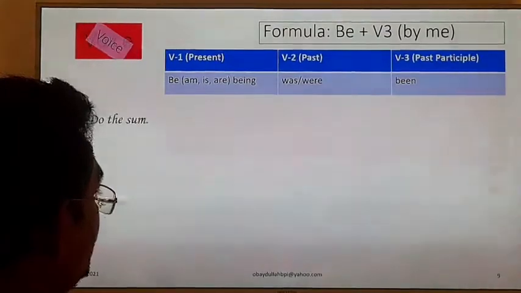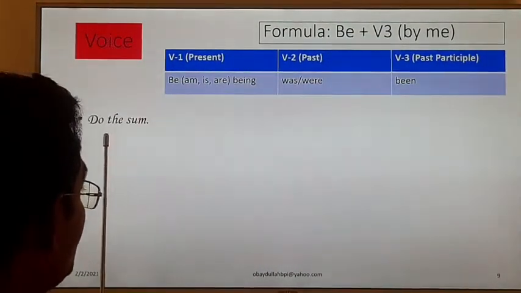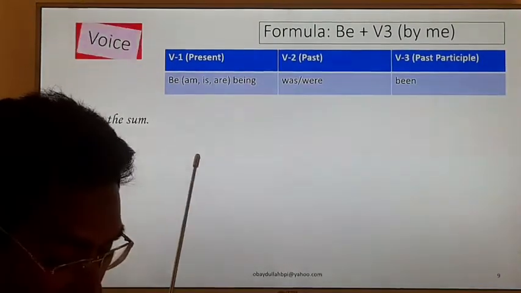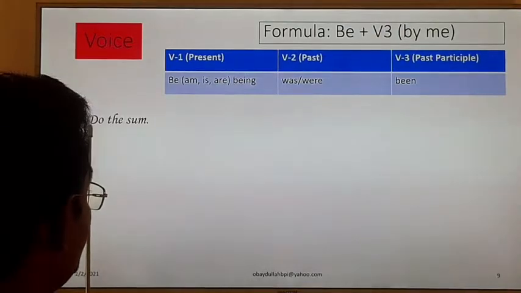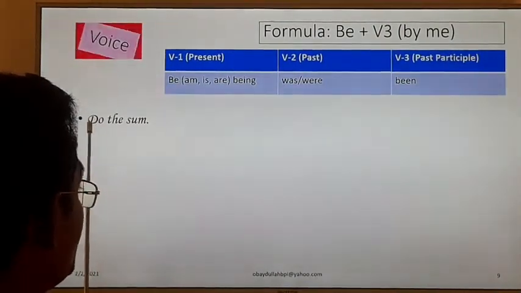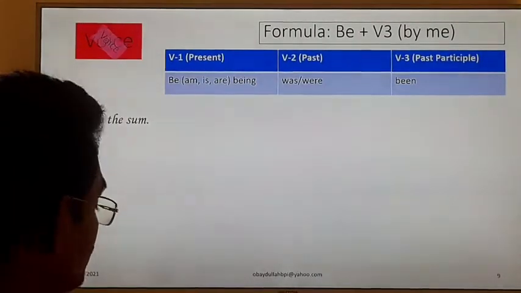We are going to discuss another type of sentence. In this sentence we cannot get any subject, because such types of sentences are imperative sentences.